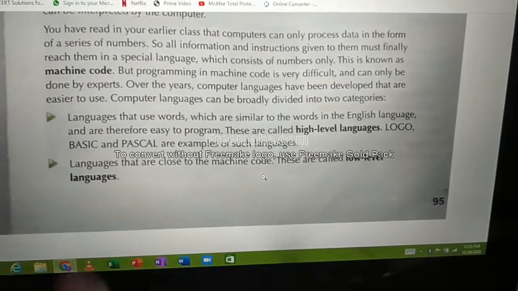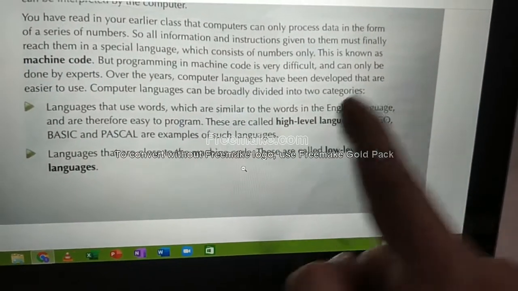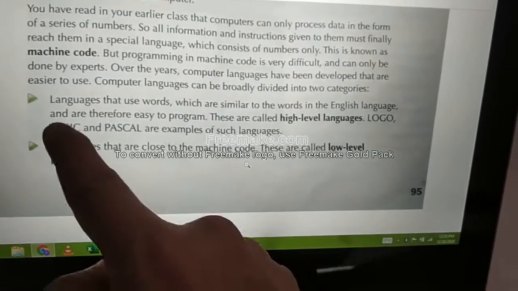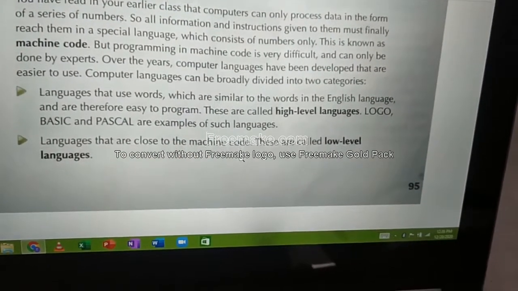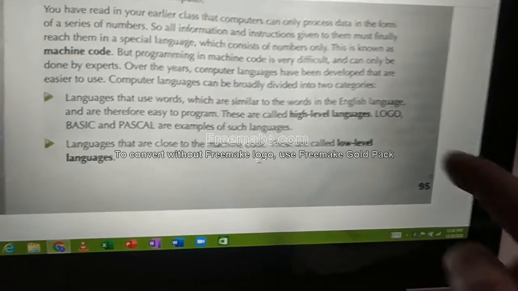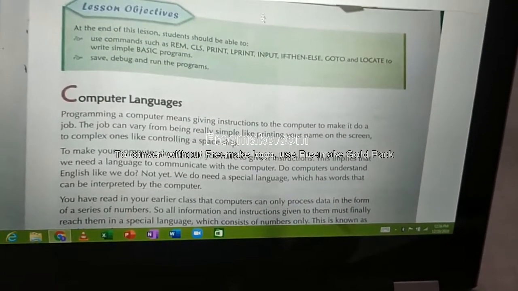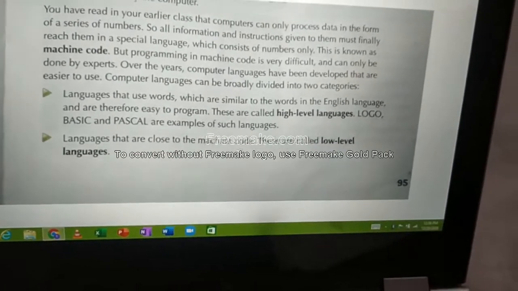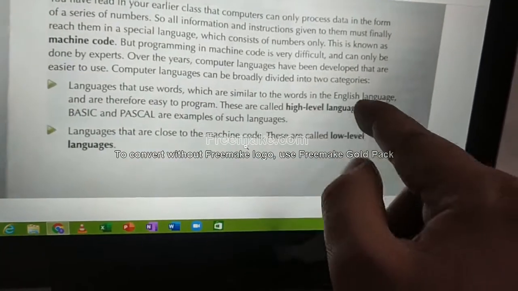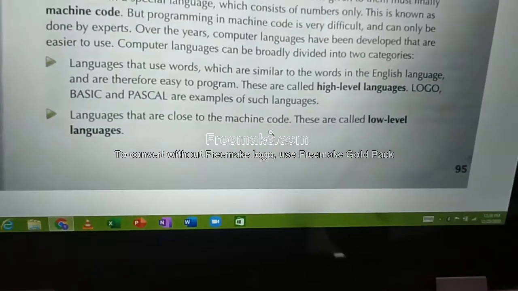That we'll be seeing in the second point. Since these words are English related and since it is very easy, it is a high level language. What are those high level languages? Logo, Basic, Pascal are some examples of such languages. Logo is a programming language. Basic is a programming language. That is what we are going to see in this unit. QBasic. Pascal is a programming language. In these programming languages, using only a few English words, we will be writing programs. Understood? Okay. Second point.